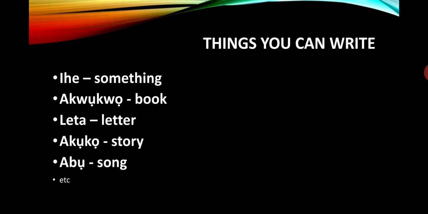Now, there are things you can write. You can write ihe. Ihe means something. There are times when you're writing something and somebody wants to know what you're writing and you don't really want to tell the person. You can say, I'm writing something. So that's ihe. Then we have akwụkwọ. Akwụkwọ is book. We have letter. Letter is letter. We have akụkọ. Akụkọ is story. We have abụ. Abụ is song. And other things you can write. These are just a few of them.